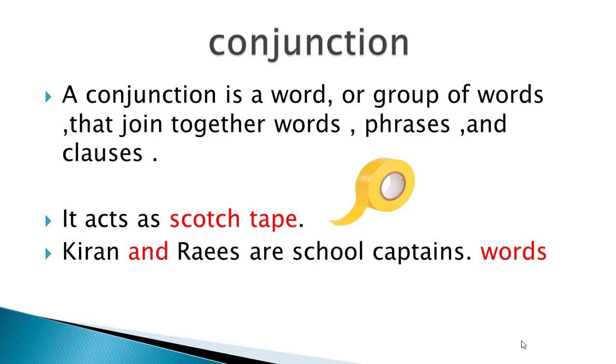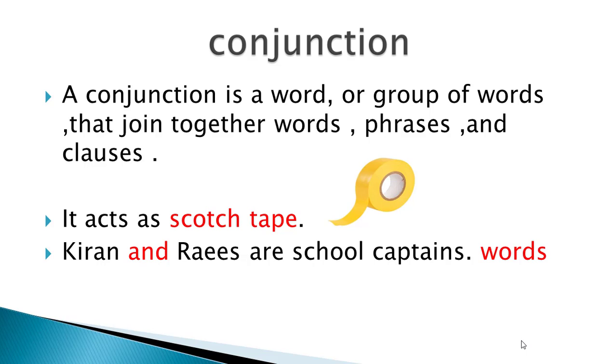So this is the simplest definition of the word conjunction. With the help of its function, it acts as scotch tape, as you are observing in the first sentence.